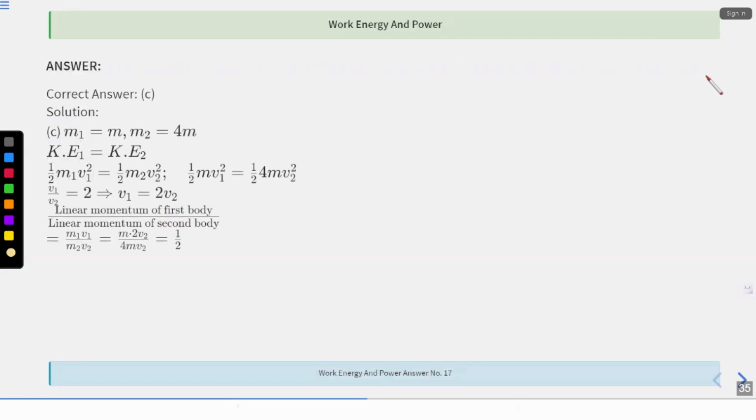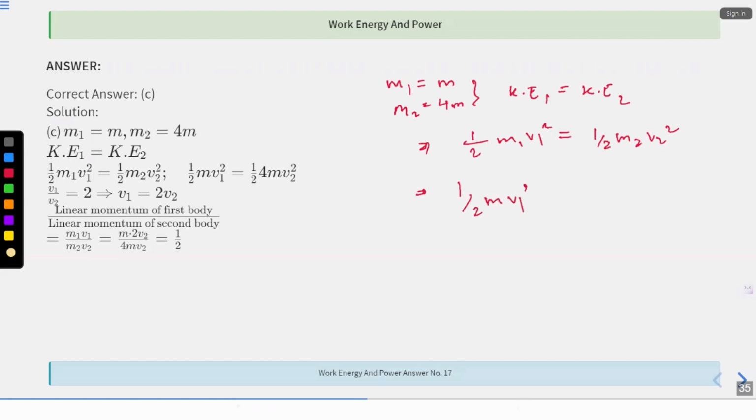So basically M1 is M, M2 is 4M. They are saying that kinetic energy 1 equals kinetic energy 2. What is the kinetic energy formula? Half M1 V1 square for the first one, half M2 V2 square for the second one. So half M V1 square is equal to half 4M V2 square, because the second mass is 4M.